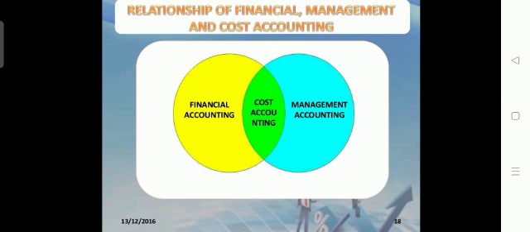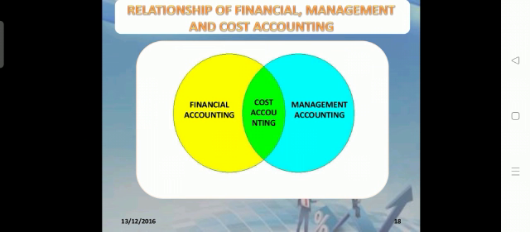Through this diagram we shall see the relationship. To prepare management accounting, both financial and cost accounting information are needed. So for the conduct of future preparation of the business organization, management accounting needs both financial and cost accounting.